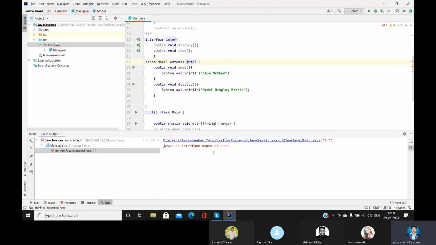No interface expected here. So interface extend can't be applicable for interface, right? What are they saying? No interface expected here means that when we are extending it, this should be a class, not an interface. So whenever we use the extends keyword, it is with a class, not with an interface. Whenever you want to inherit an interface, we have to use implements, and whenever we have to inherit a class, we have to use extends.